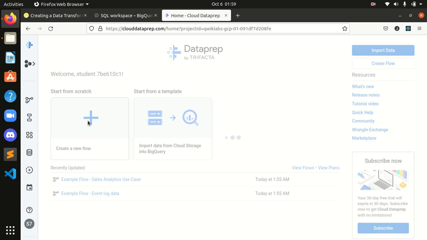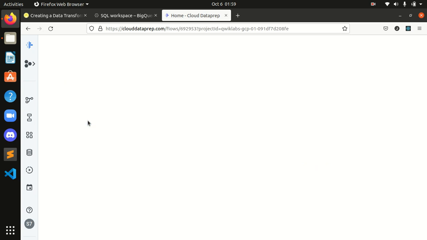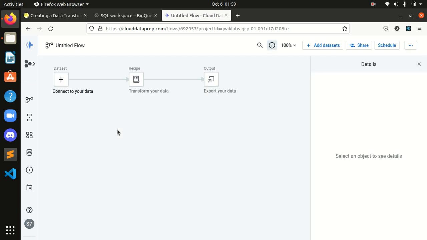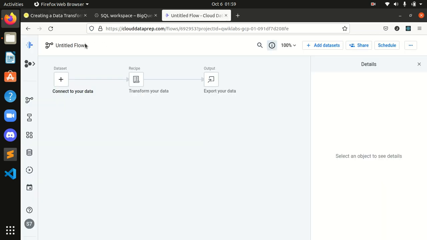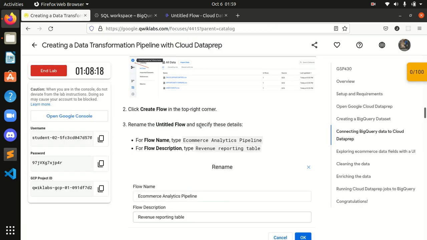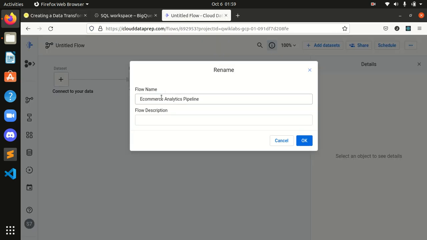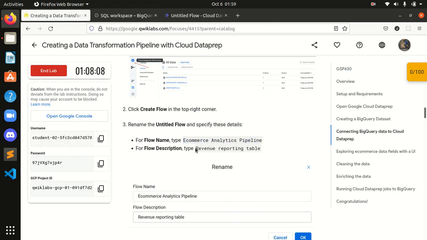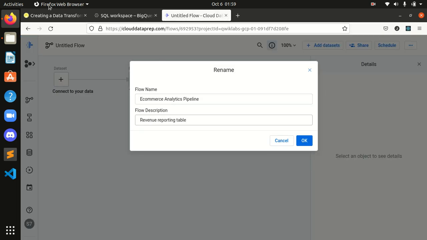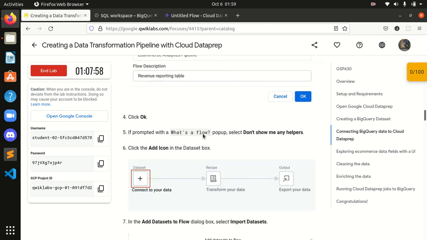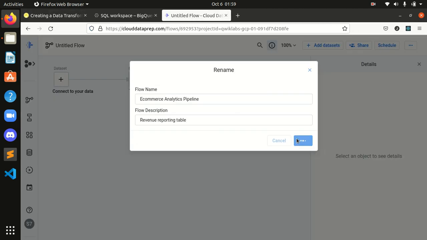Create a new flow. I will create it. After that, rename the untitled flow and specify these details. Flow name. I can rename the flow name as this. Guys, do as I am doing, because sometimes it may not work for you the way it does for me. But no issue, you can comment in the comment box and I will help you over there. Done with this.